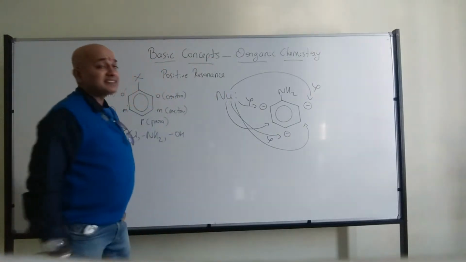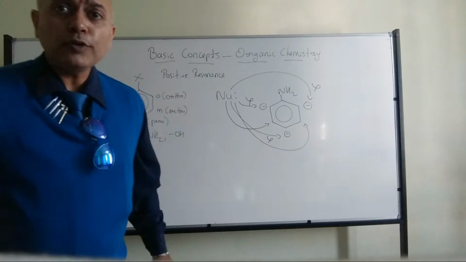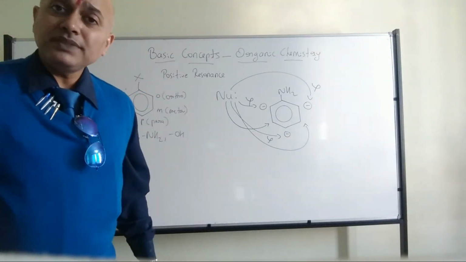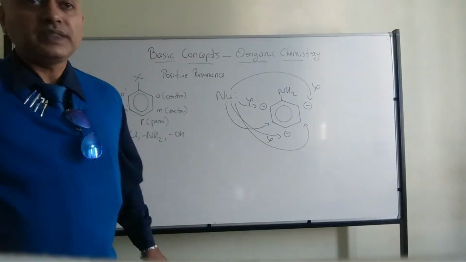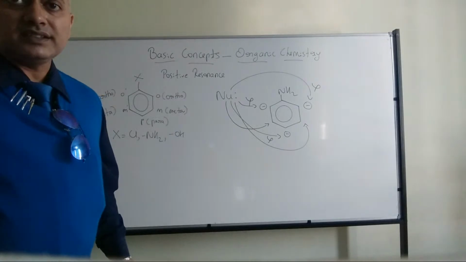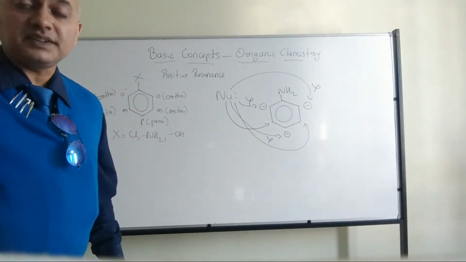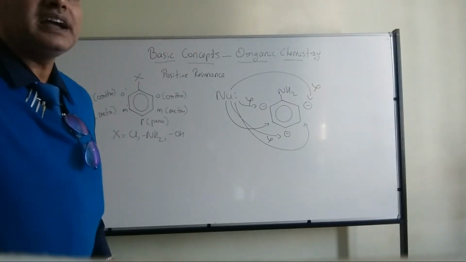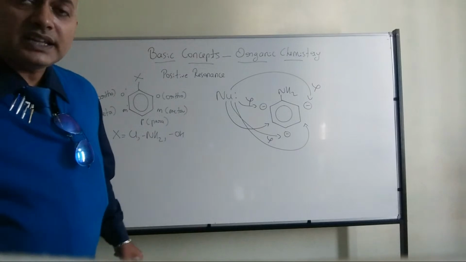So aniline, as the example I have taken, the same thing will be applicable for chlorobenzene also. The same thing can be applicable even for other molecules like phenol also, where they will be meta-directing for the nucleophiles. All of you got my point? This is the reason why they are meta-directing. Any doubt in this?